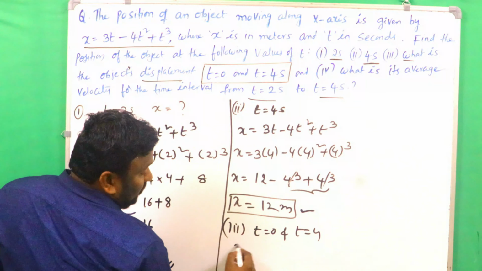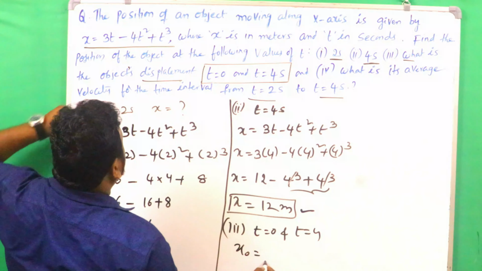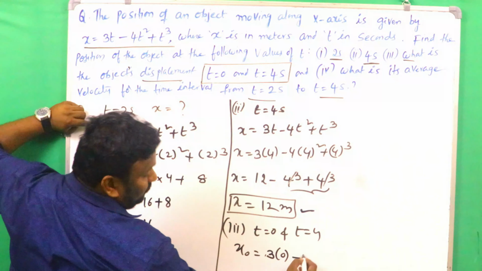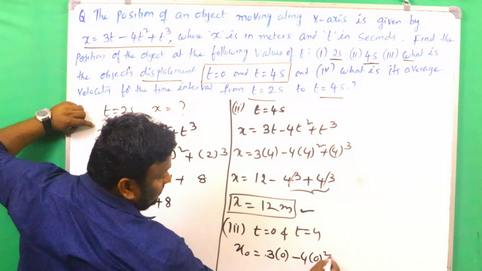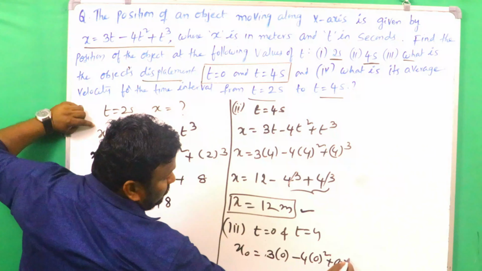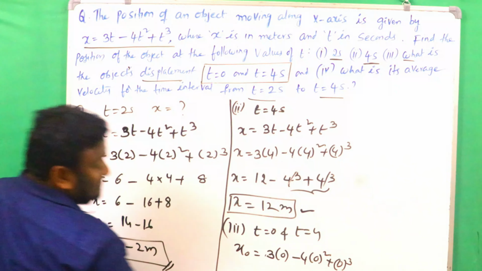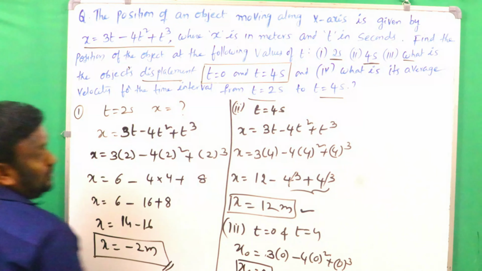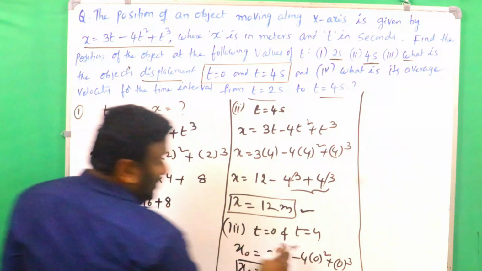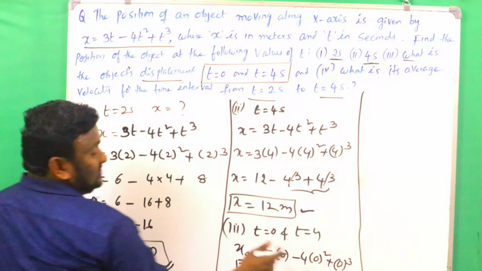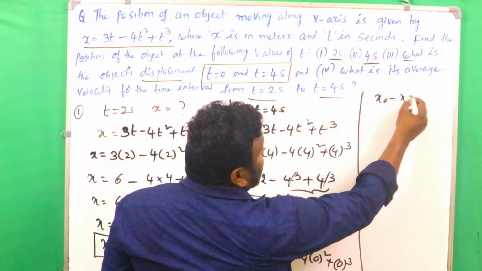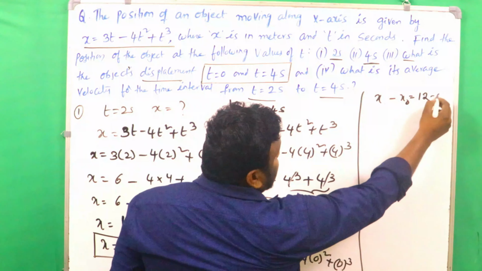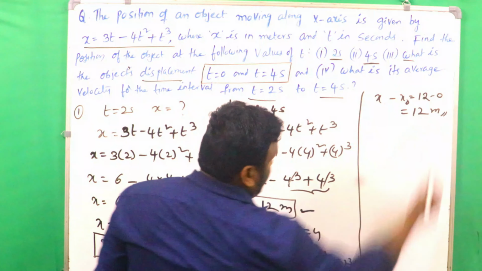When t is equal to 0, I am going to take x0. Then what is the value? 3 into 0 minus 4 into 0 square plus 0 whole cube. Obviously x0 is equal to 0. So when t is 4, x is 12 meters. Therefore the displacement is x minus x0, which is 12 minus 0, that is 12 meters. Clear?